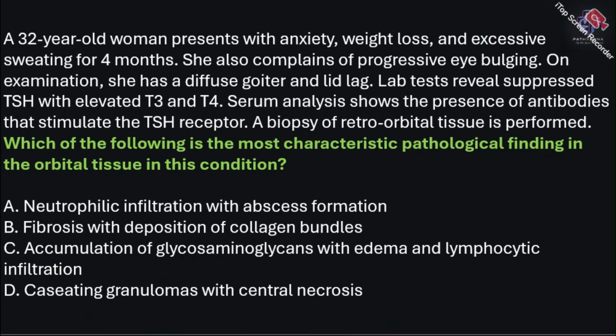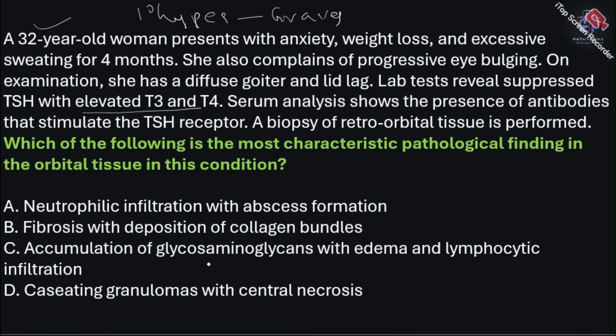Let's say here they are saying a 32-year-old female who is having anxiety, weight loss and excessive sweating for 4 months. She also complains of progressive eye bulging. On examination, you have an elevated T3 T4 and suppressed TSH, which is a primary hyperthyroidism, which is Graves. A biopsy of the retroorbital tissue is performed. Which of the following is the most characteristic pathological finding?